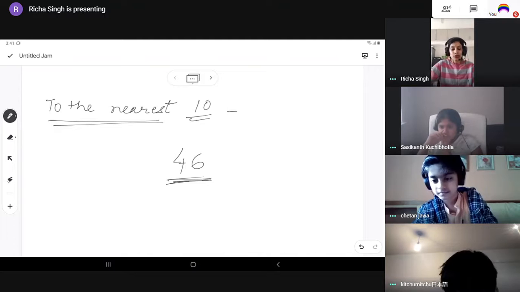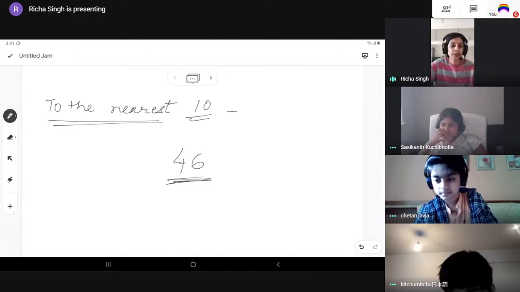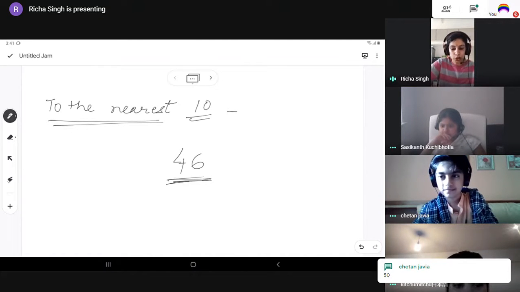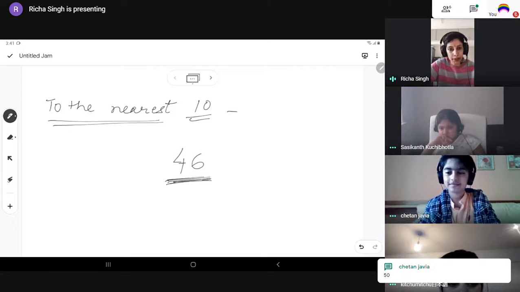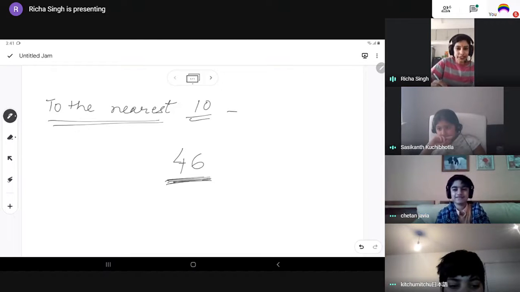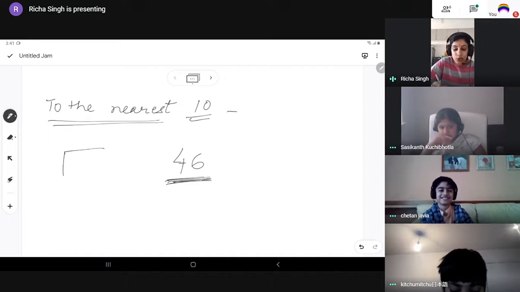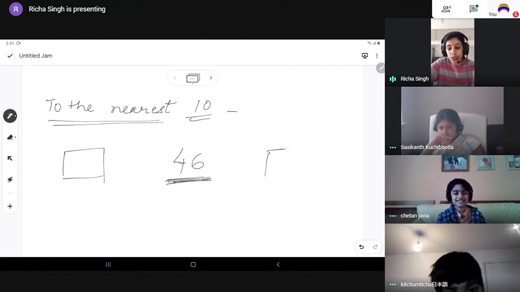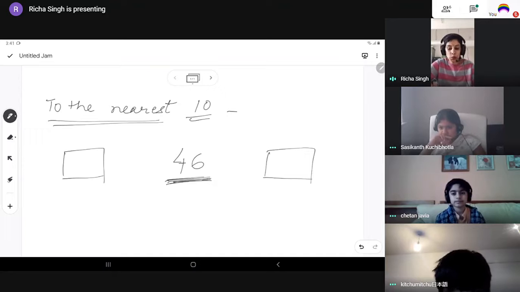So, kids, the very first step which you need to do when you are being provided with a number is to guess or take the two numbers between which this 46 will come.